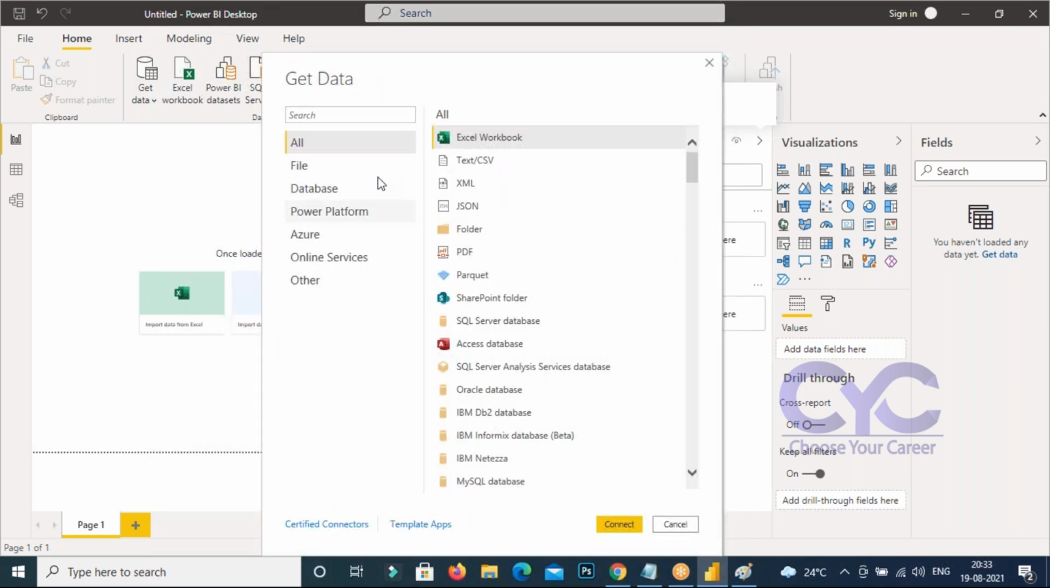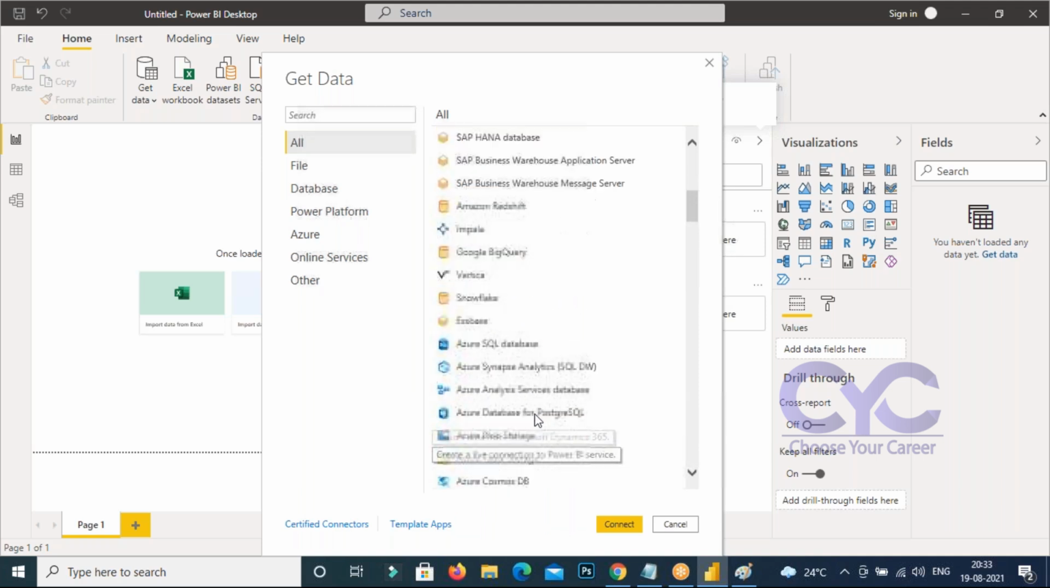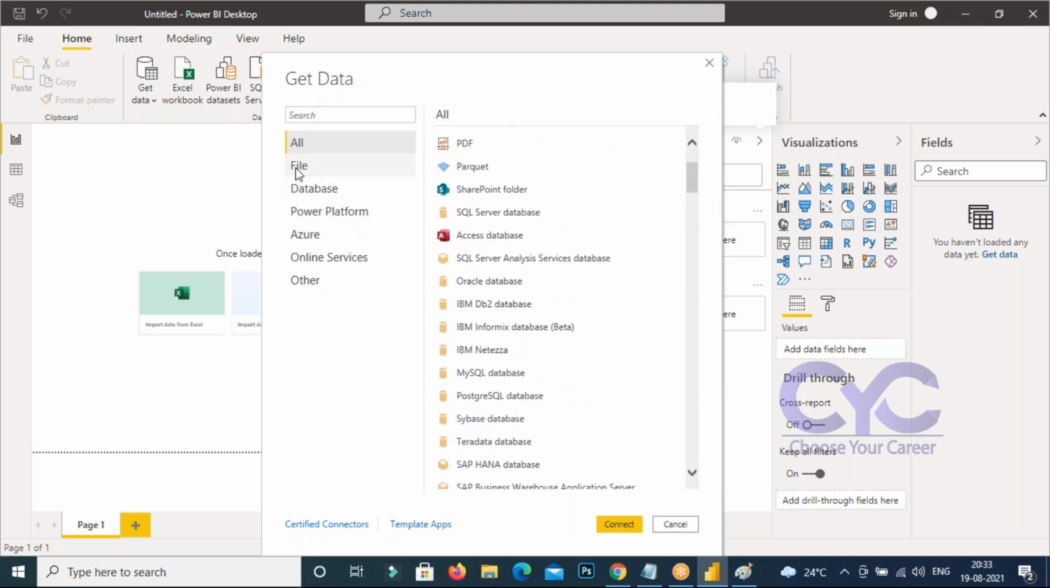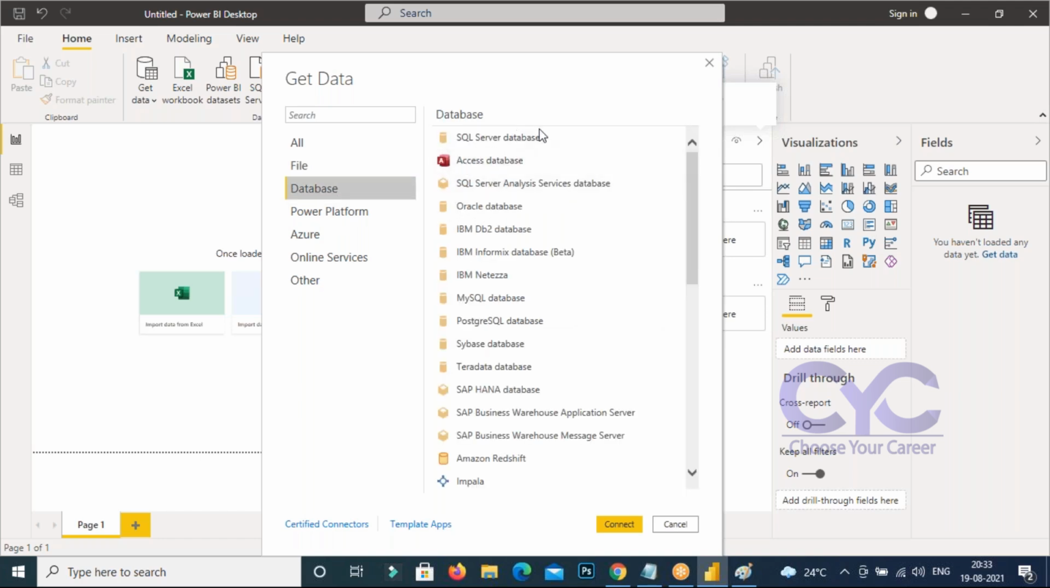If you click on this Get Data, how many types of data are you going to find? Different types, more than 200 data sources it is going to support. Any type of data. If you go to the file type of data, there are Excel, CSV, XML, JSON, any folders you can take, any PDF data, or any SharePoint folders. In the database data, the SQL Servers you can find. I think everyone knows the SQL Server database. Oracle database, or MySQL database, SAP HANA database. So from any database, we can fetch, get and extract the data.